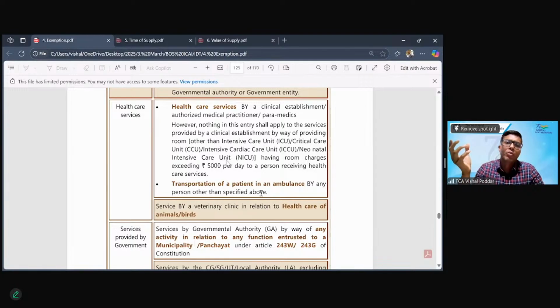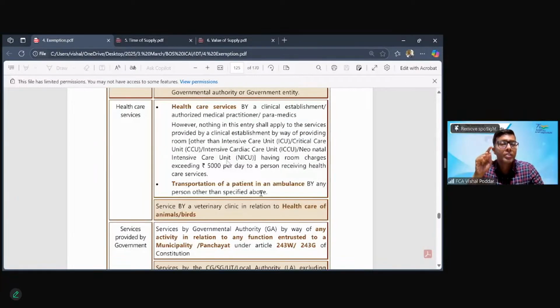Okay, it may happen in one or two cases that some doctor also ventures out to become a physiotherapist. That is a different thing. But generally, if you see the qualifications of these physiotherapists, you'll find a certification where it says that they are trained to do that physiotherapy or that particular activity or procedure. So they are called paramedics. Now, what is important is any of these three people who is performing the healthcare service.